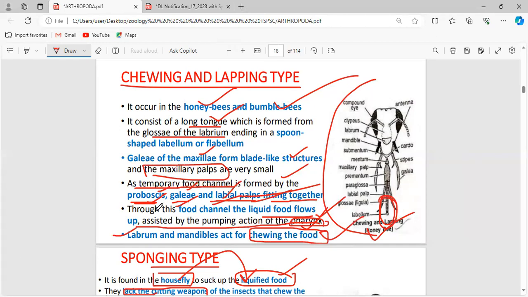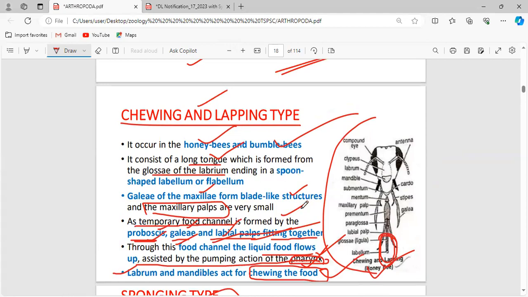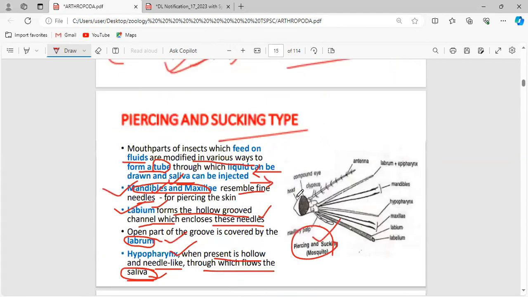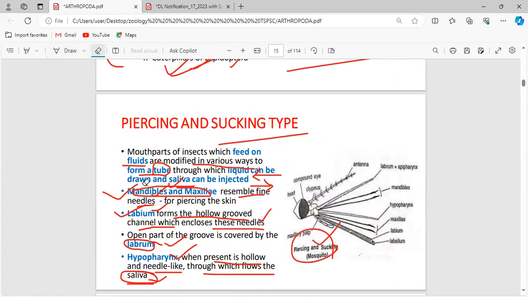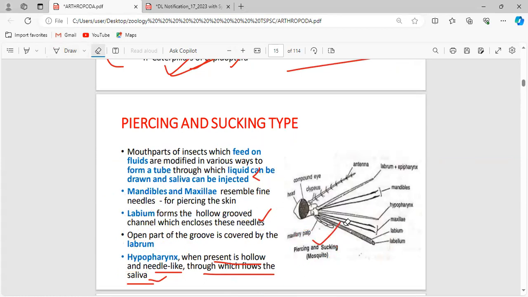The labrum and the mandibles are going to chew the food. Who is going to chew the food? The labrum and the mandibles, when it comes to the chewing and lapping type. And what about the mosquito? Piercing and sucking type is another important mouth part type, adopted by the mosquito. It has to puncture the host, that is piercing, and it has to suck the blood from the human into the body of the mosquito.